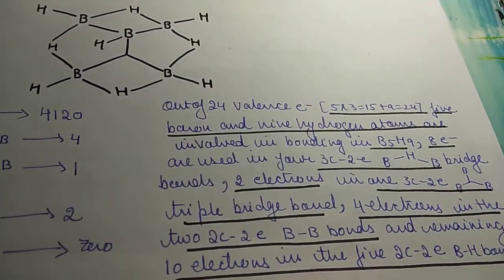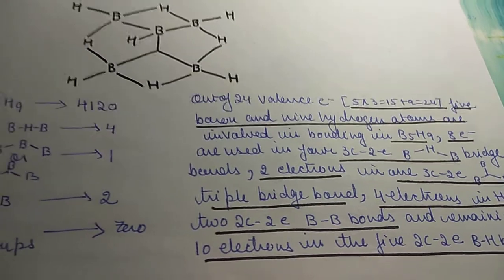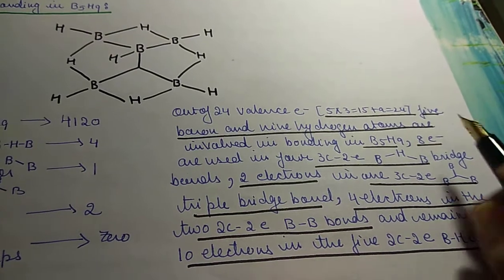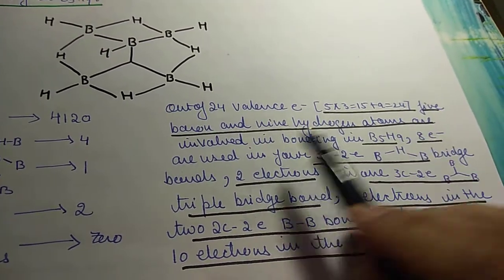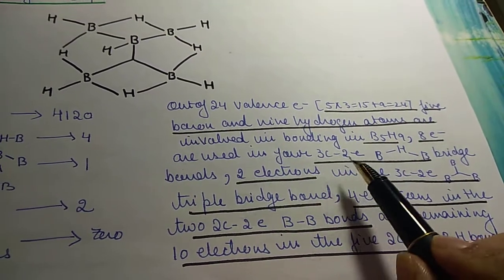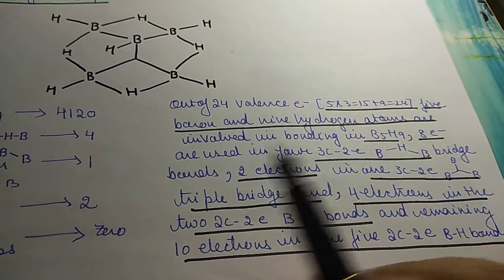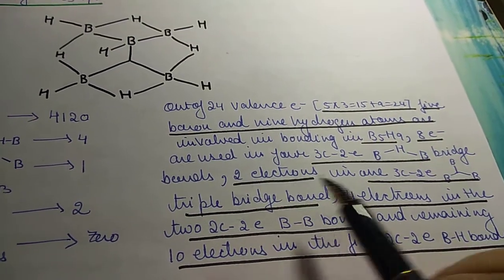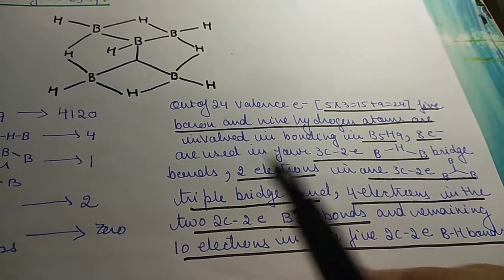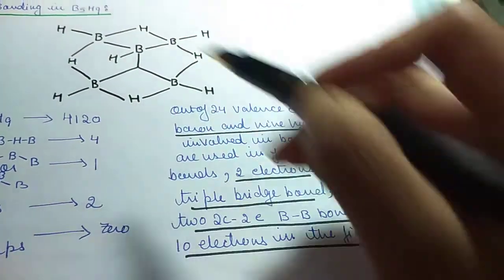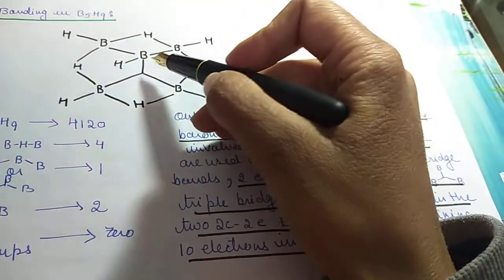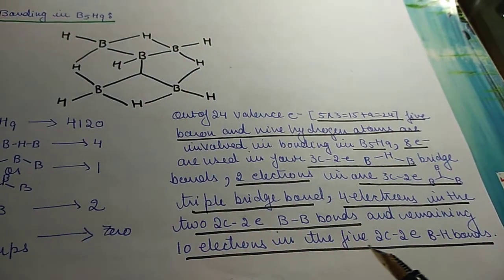Now we can see that out of 24 valence electrons, 15 are from boron and 9 from hydrogen. 5 boron and 9 hydrogen atoms are involved in bonding in B5H9. 8 electrons are used in 4 3-centered 2 electron BHB bridge bonds. I have shown you BHB bonds. 2 electrons in the 3-centered 2 electron BBB triple bridge bond, that I have shown you, this BBB. 4 electrons in 2-centered 2 electron BB bonds, I have shown you BB bonds, and remaining 10 electrons in 5